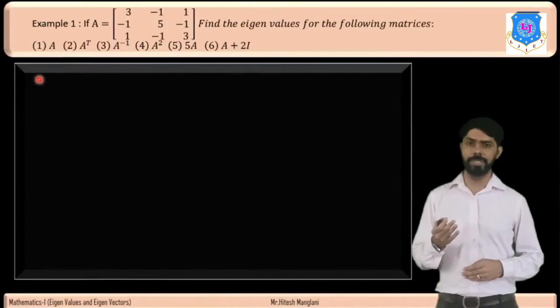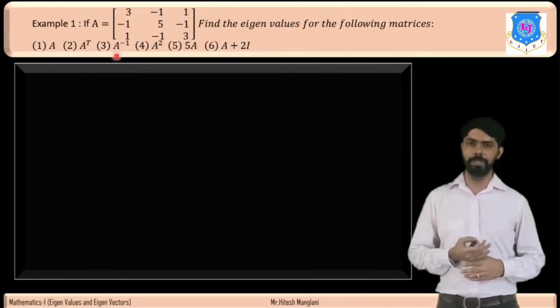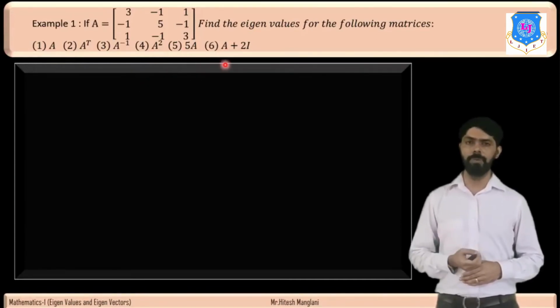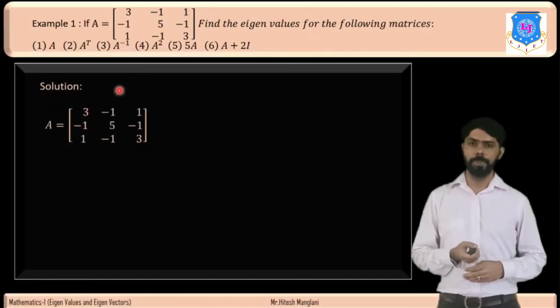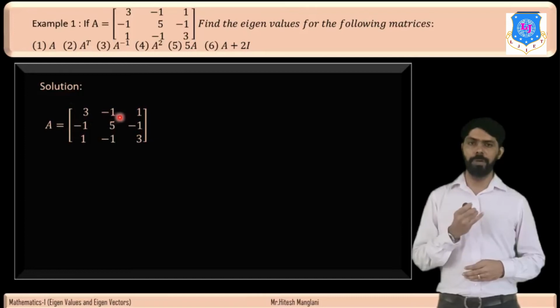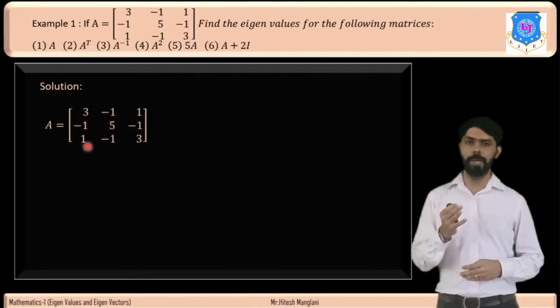Now let us discuss the first example. If matrix A = [3 -1 1; -1 5 -1; 1 -1 3], then find the eigenvalues for the following matrices. First one is A, second is A transpose, third is A inverse, fourth is A square, fifth is 5A, and sixth is A plus 2I. So in this example we have to find the eigenvalues for these matrices. The given matrix is of order 3, so A = [3 -1 1; -1 5 -1; 1 -1 3].